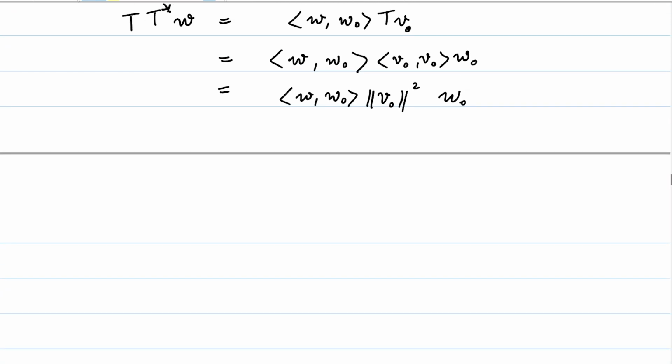Now let's look at what is T star T of W. That will just be equal to T star of, what is T of W? T of W will just be the inner product of W with V naught times W naught.